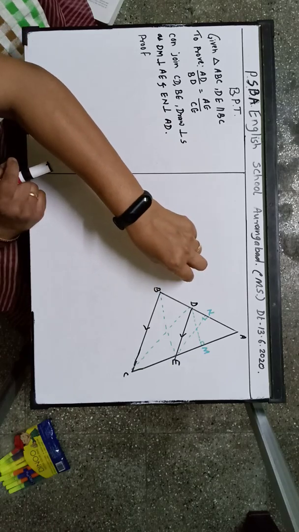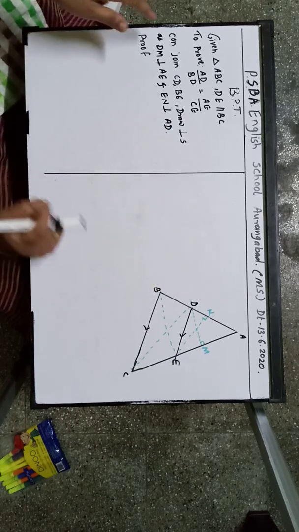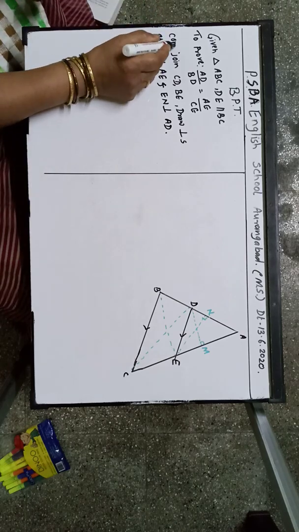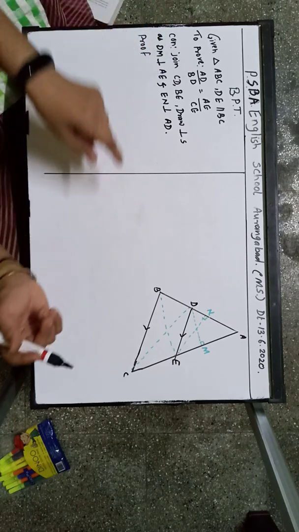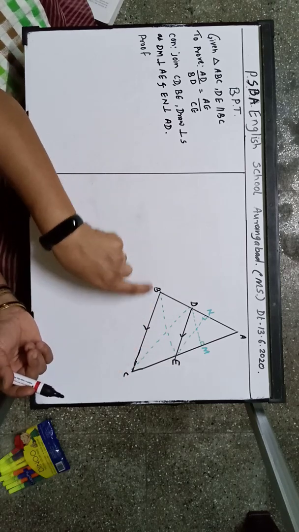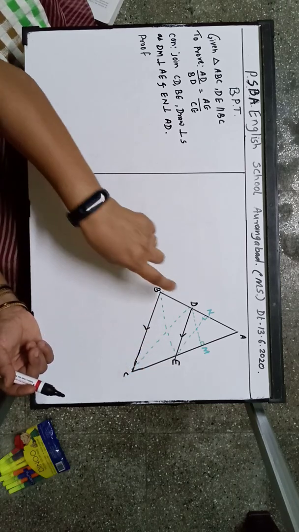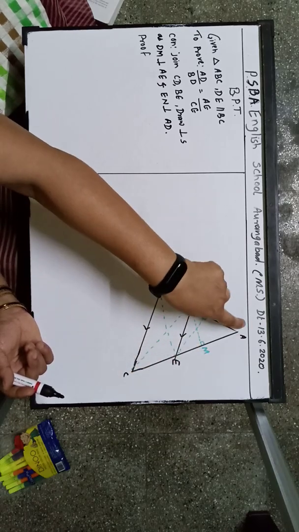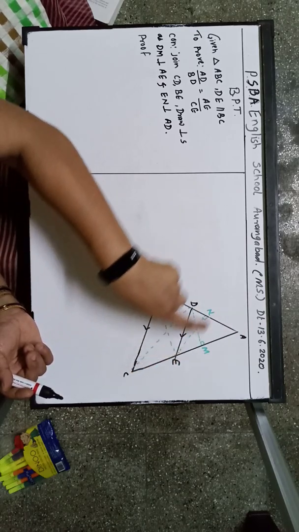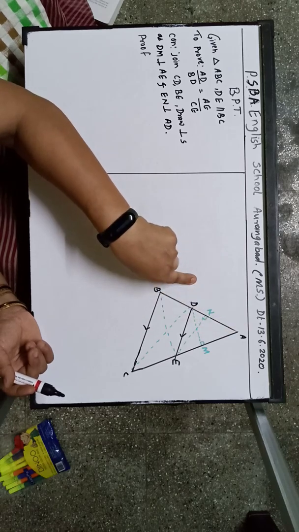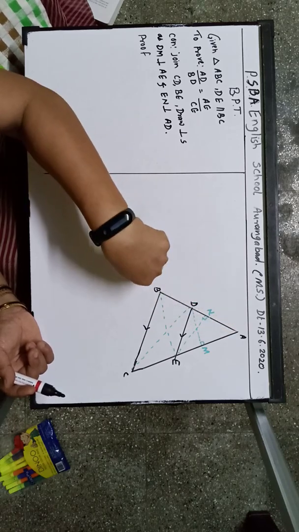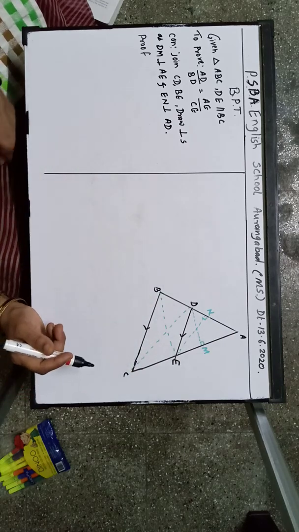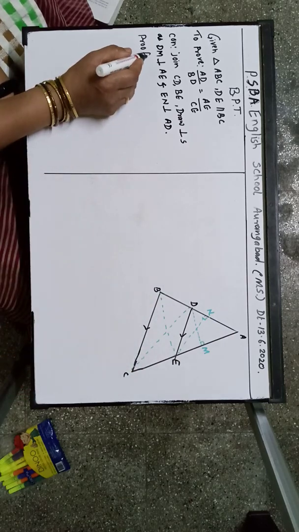Now here, children, we are going to do the construction. We are going to join CD and BE. Then we are going to draw the perpendiculars from D and E. So DM is perpendicular to AE and EN is perpendicular to AD. AD means AB and AE means AC, any you can take. Now we are going to write the proof.